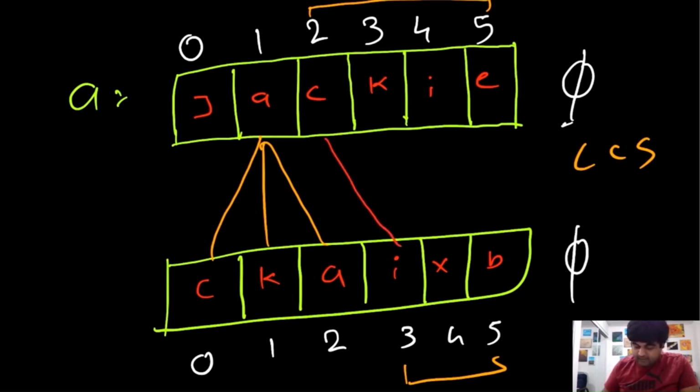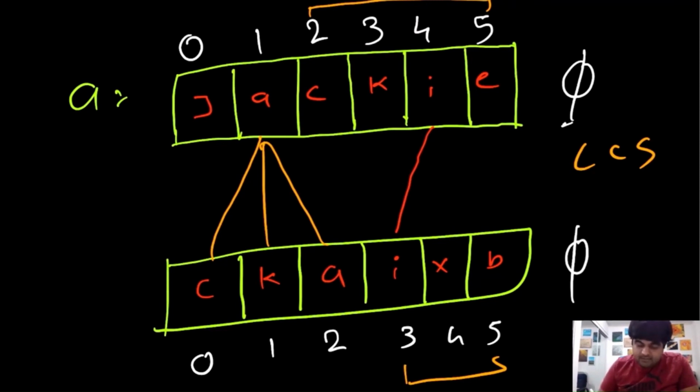So C to I, no match; C to X, again no match; C to B, again no match. So we don't find any value over here. Again we repeat the same process for this K. So again there is no match. But now when we come to this I, yes, we find a match. And when we find a match, we repeat the same process.